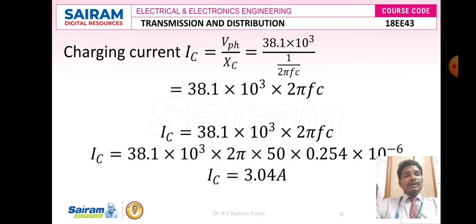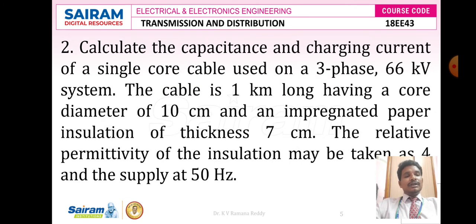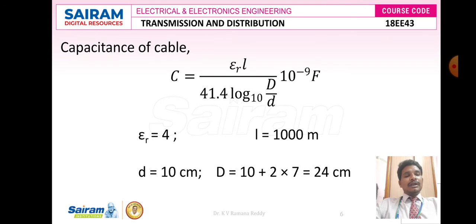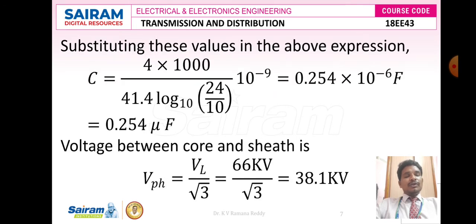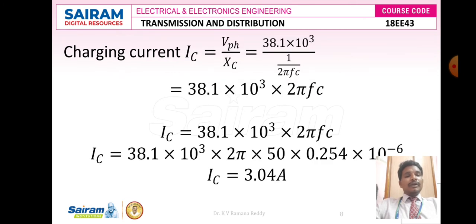IC is nothing but V phase divided by XC. In the given problem, they gave the line voltage VL as 66 kV. So I want to calculate the phase voltage. Phase voltage is equal to line voltage divided by root 3. It becomes 66 kilovolts divided by root 3, which becomes 38.1 kilovolts.